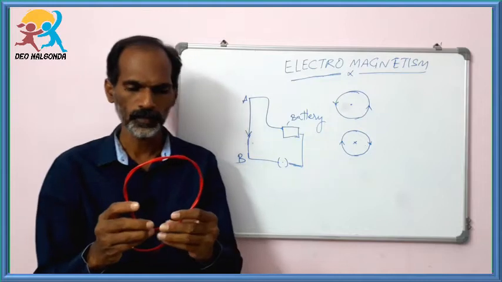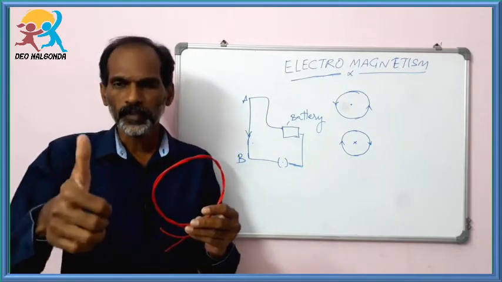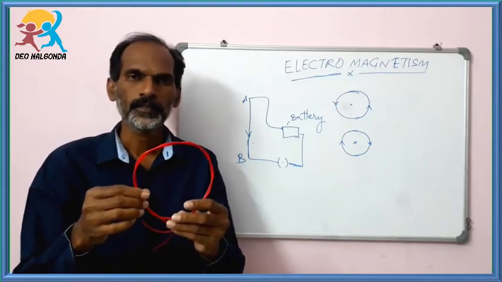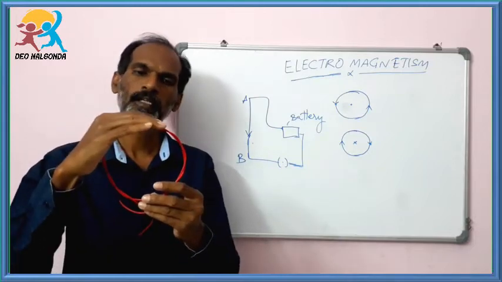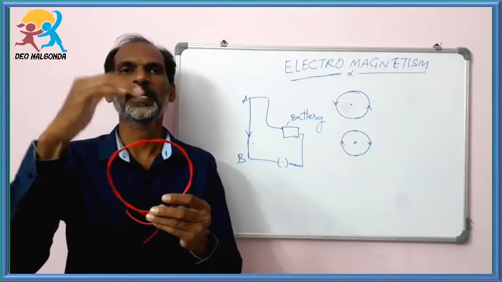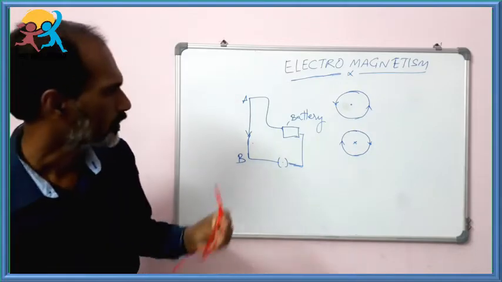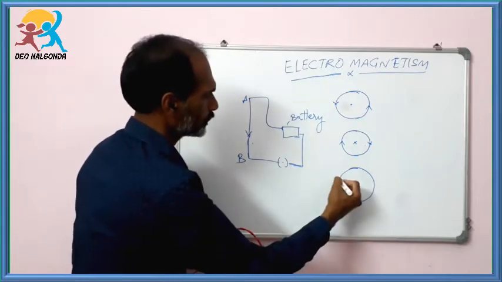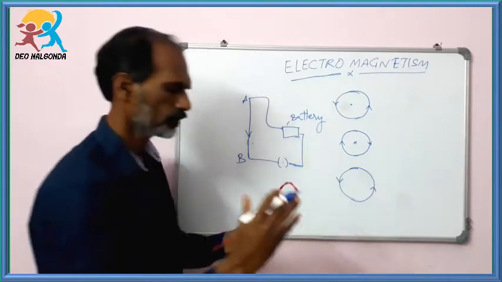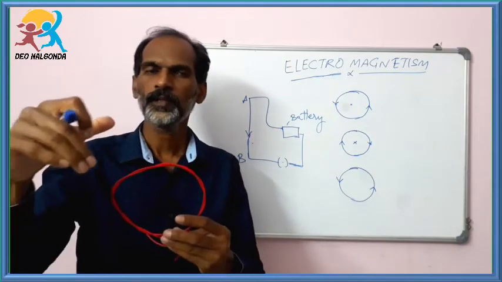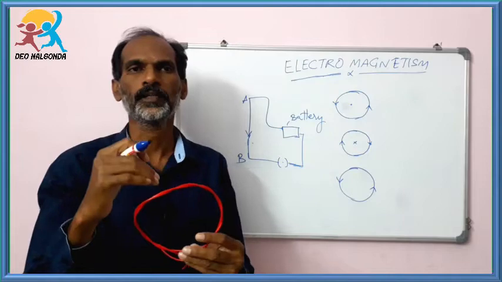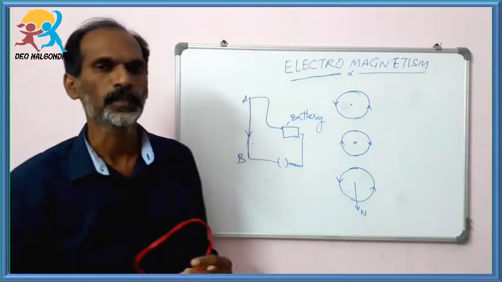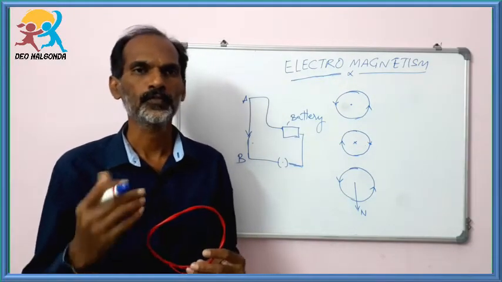It's very simple. It is also the right hand thumb rule, but for this kind of electric conductors, the forefinger shows the direction of the electric current. Now the thumb shows the magnetic field. If we draw the circle on a board like this, the current is traveling in a clockwise direction. Now the thumb shows towards me. It means the magnetic field produced is towards me.